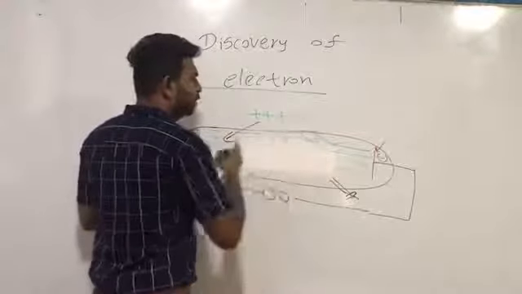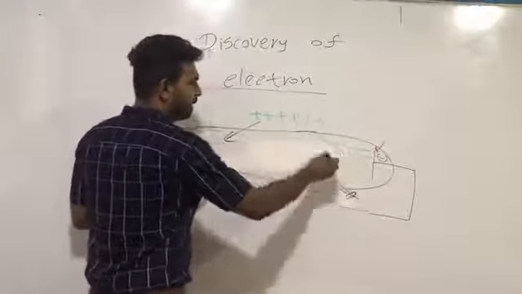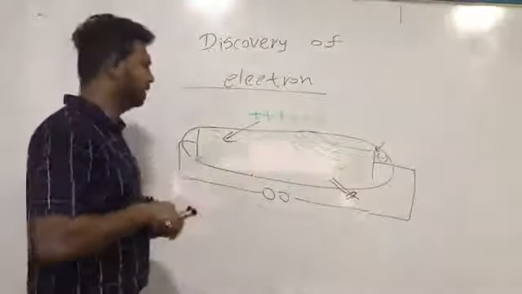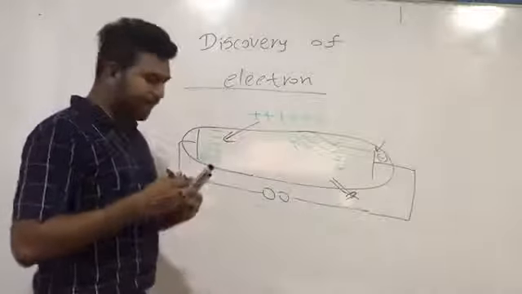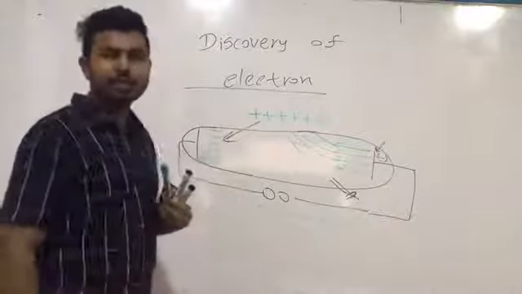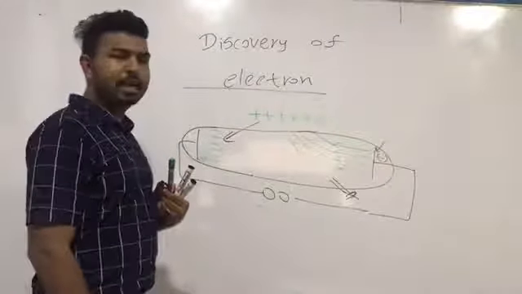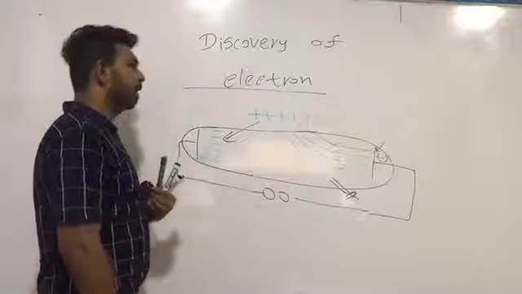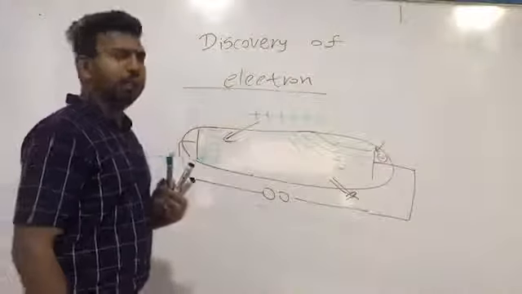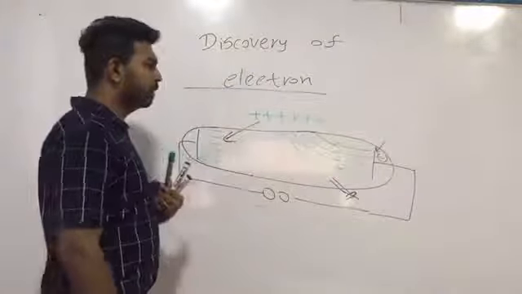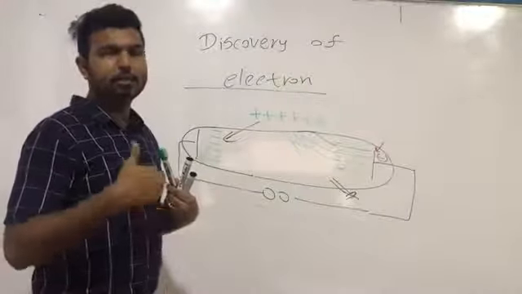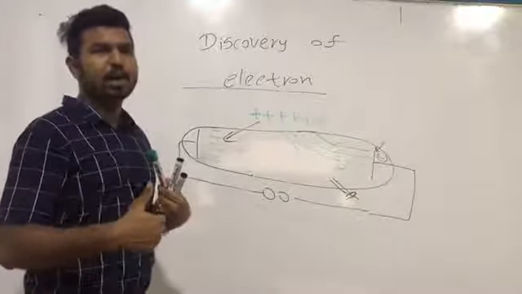So we can confirm that cathode rays can be deviated using an electric field. So the first property is that cathode rays are negatively charged particles.